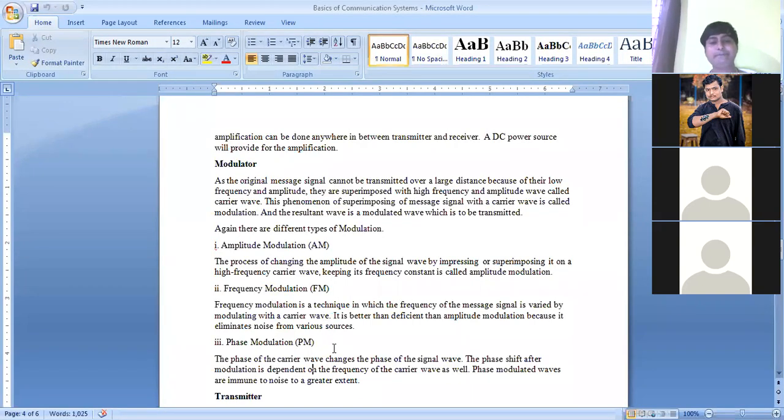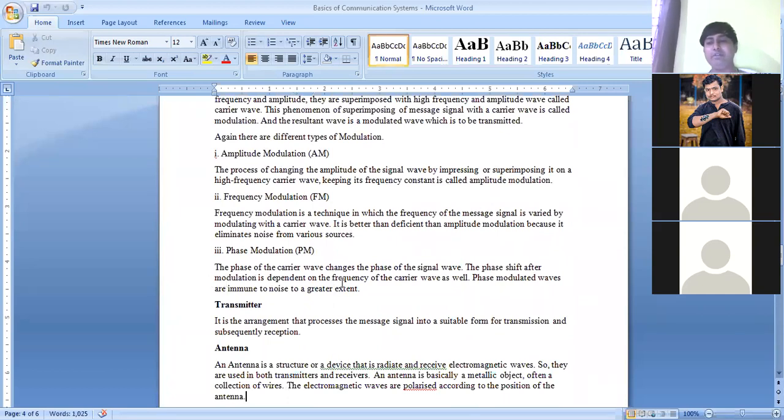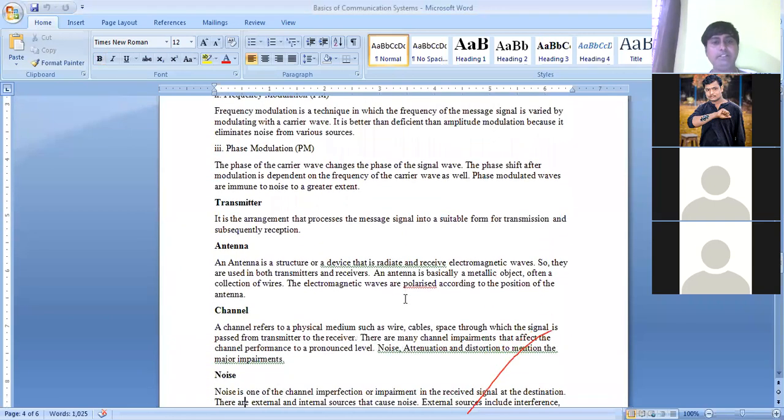Now coming to the phase. So here, as the name implies, the phase of the carrier wave changes. Okay, but here it is observed that the phase shift after modulation depends on the frequency of the carrier. So even though phase changes, it depends upon the frequency of the carrier. So that type of signal is called frequency modulated signal.